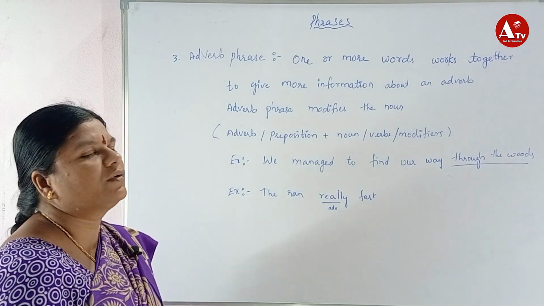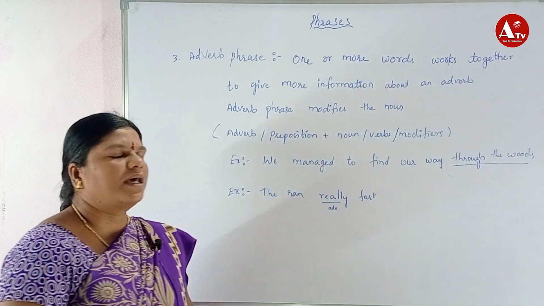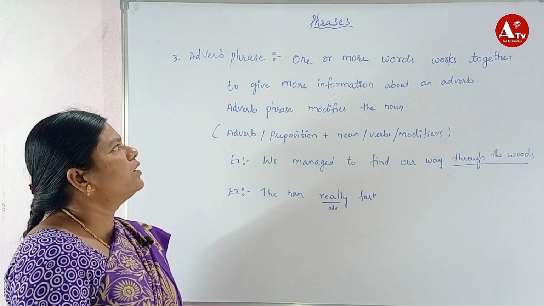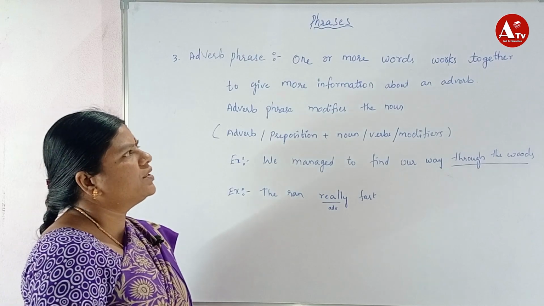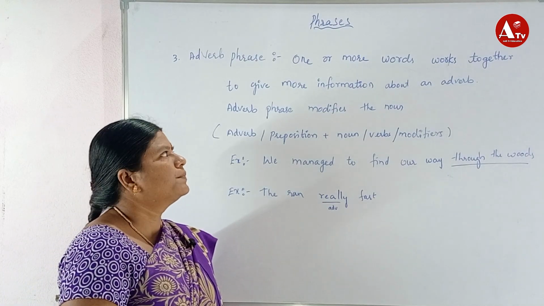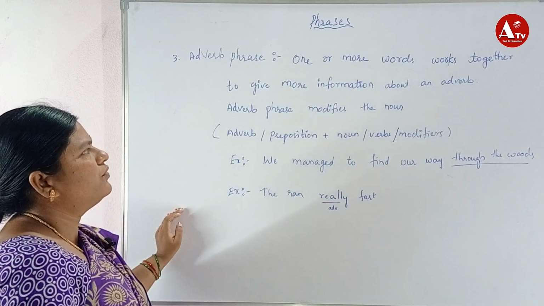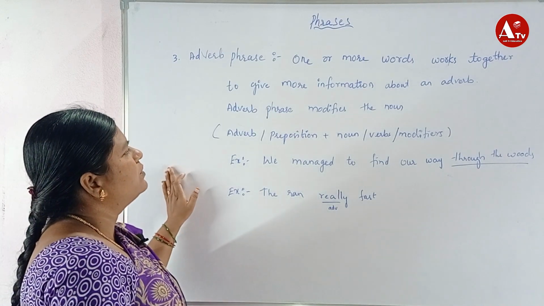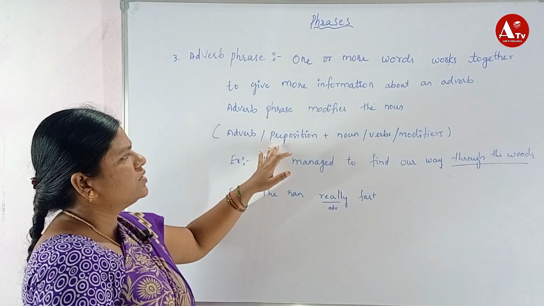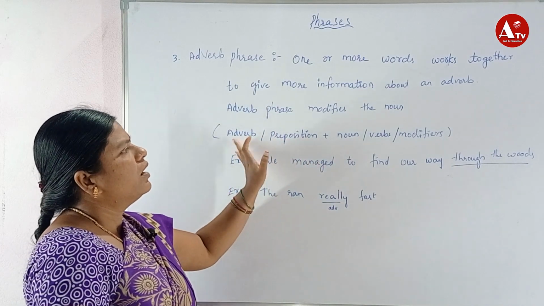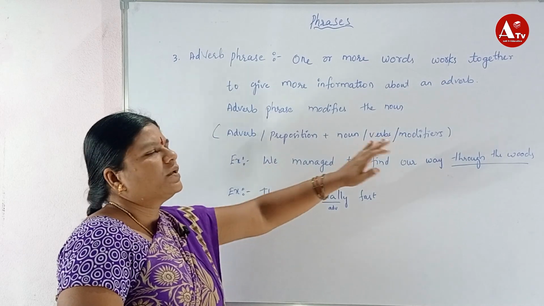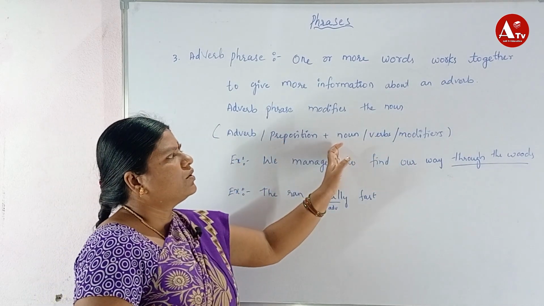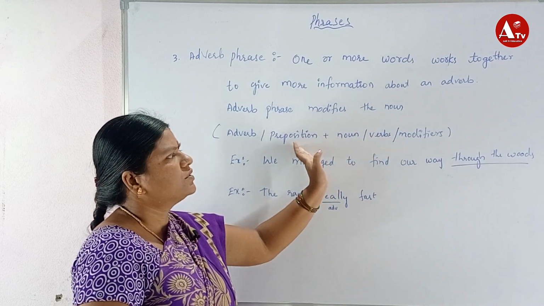Next, adverb phrase. An adverb phrase means one or more words working together to give more information about an adverb. So here the adverb phrase modifies the noun. How will the adverb come? Adverb or preposition plus adverb plus a noun, or adverb plus word, or adverb plus modifier, or we can write preposition plus noun, or preposition plus verb, or preposition plus modifier.